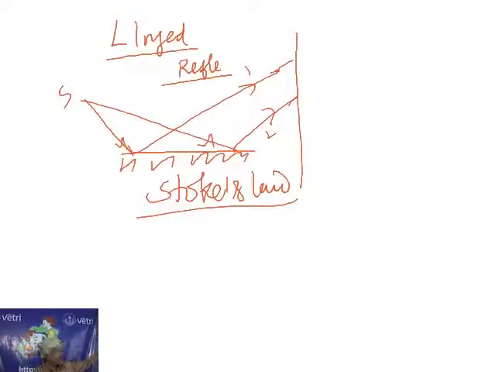Here, light coming from a rarer medium, that is from air, is incident on the glass plate, that is a denser medium, and gets reflected. Then there is an automatic phase change of pi. A phase change of pi will arise.